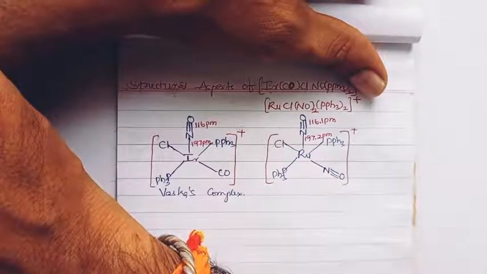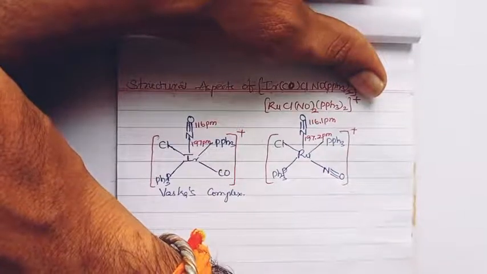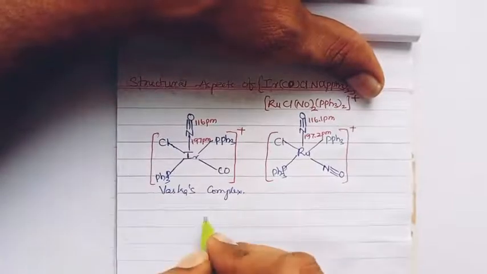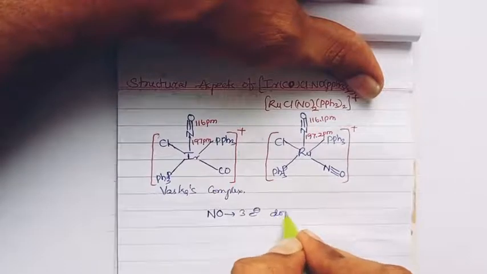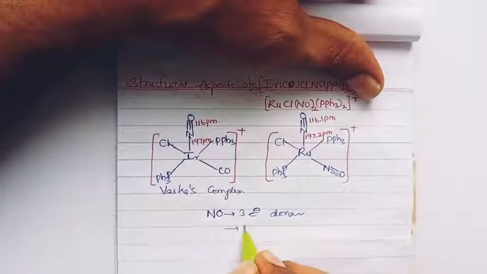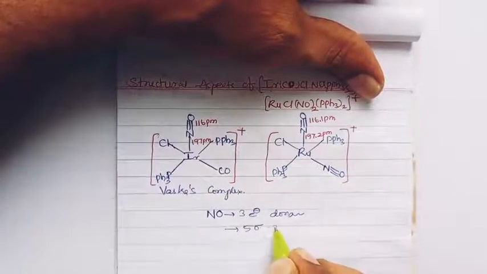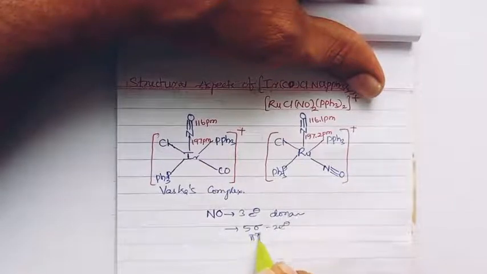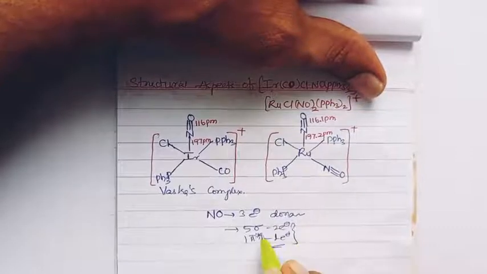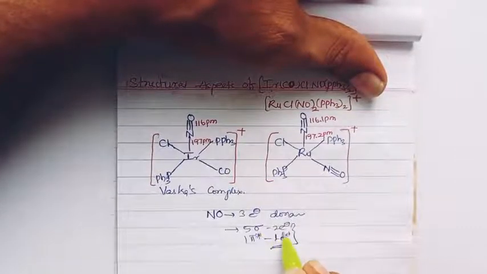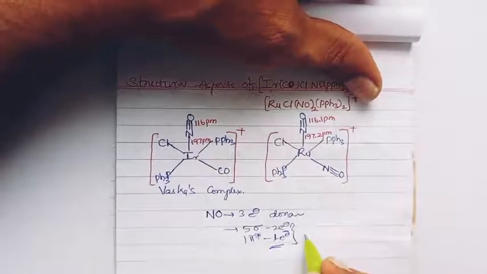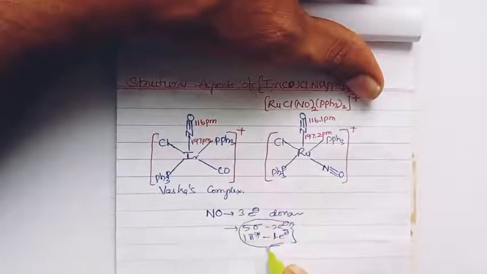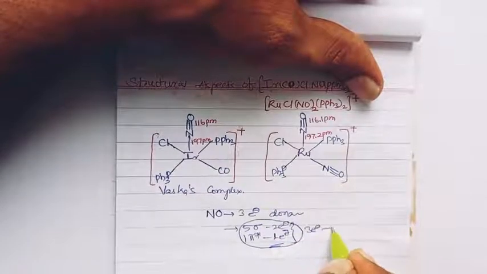As a 3 electron donor, it donates 5 sigma 2 electrons, HOMO, and 1 pi star 1 electron, LUMO. All together it donates 3 electrons to the metal.